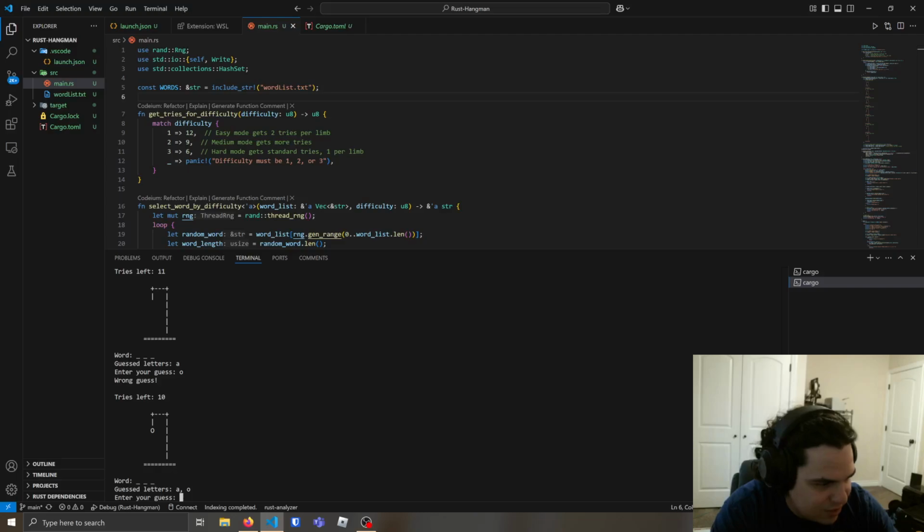We're going to guess some vowels, and as we go through here, it's going to start to give us our little hangman. If you put in the same vowel, it lets us know. If you put in an invalid character, it lets us know. Multiple characters, it'll let us know. And let's see if we can figure this one out. This one seems a little tricky.